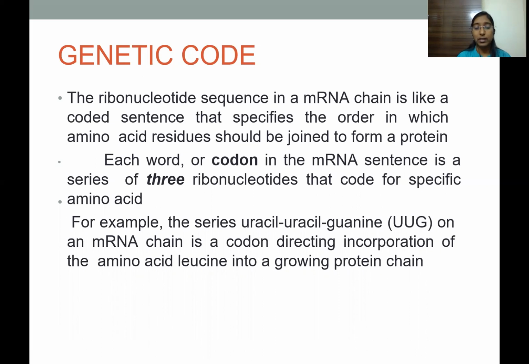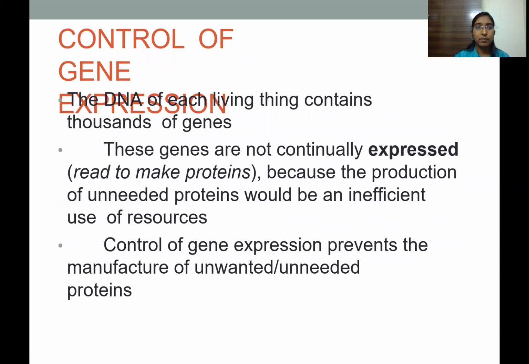The order of the nucleotides in the mRNA specifies which amino acid should bind after another, which forms the polypeptide chain. For example, the series of uracil and guanine on the mRNA chain in a codon is directing the incorporation of the amino acid leucine into a growing polypeptide chain.